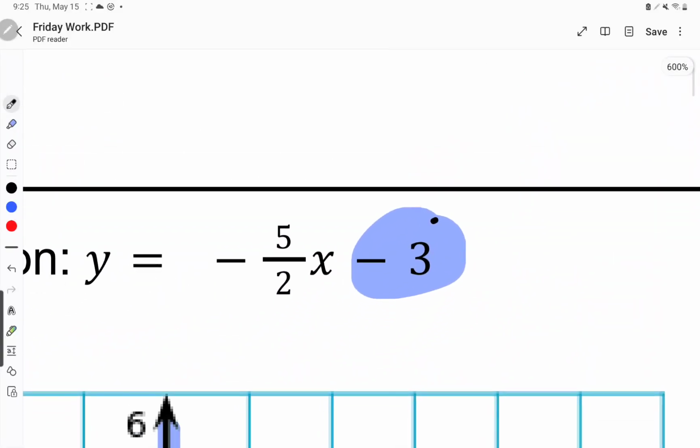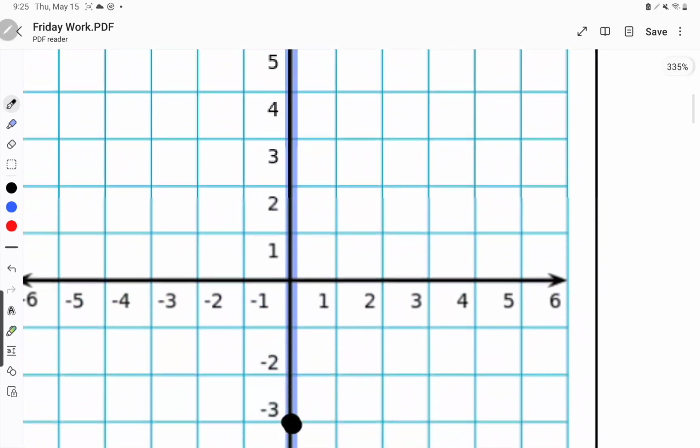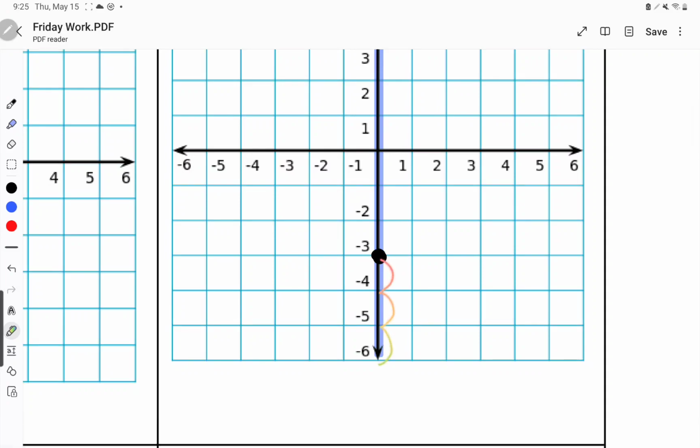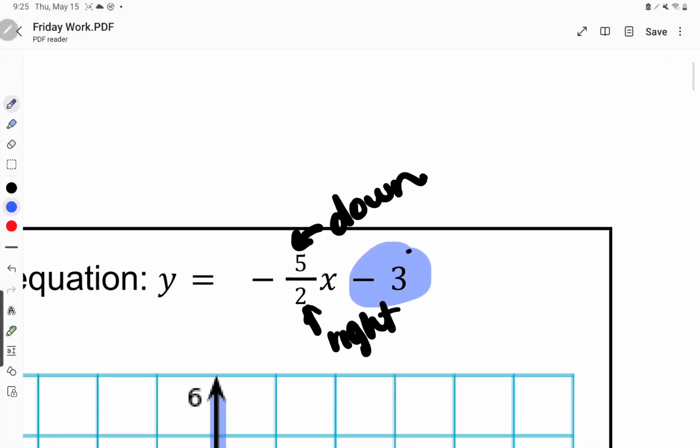All right, based off of this, are we going to go up or down? We're going to go down, and then we'll go to the right too. Okay, so I'm going to move down 5. But wait, hold on, I can't do that. So now, the only option that I have to go is up.